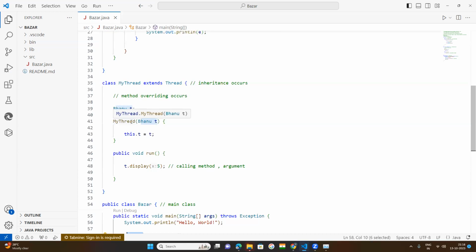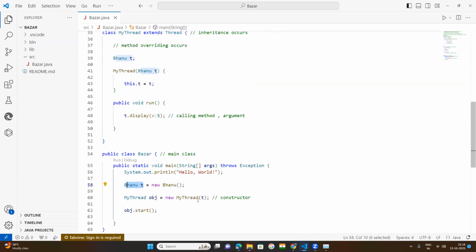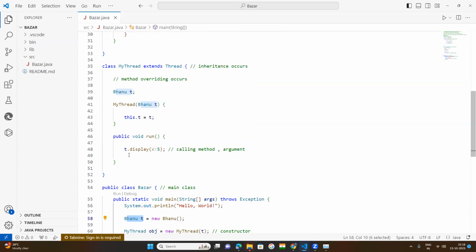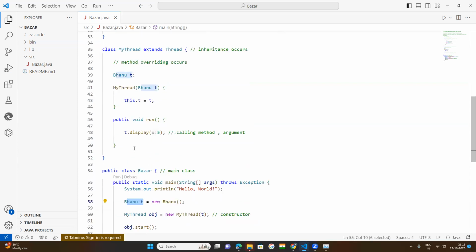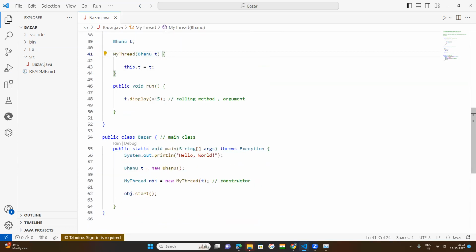After that, my thread constructor has been taken, and under this thread constructor, Bhanu T is passed. Within this it is closed. Run method t dot display, t dot display.